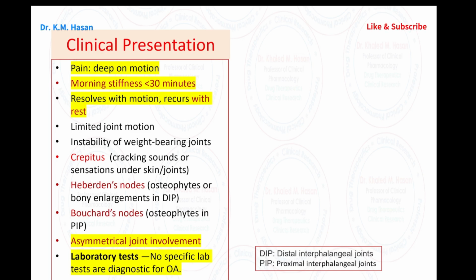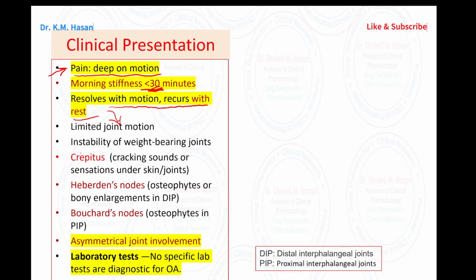Okay, the patient suffers from a clinical presentation here. What are the signs and symptoms for osteoarthritis? Pain occurs due to motion or movement. If you compare that with the rheumatoid arthritis patient, when the patient wakes up in the morning, they suffer from morning stiffness. Here, the pain comes from the movement, not from morning stiffness. In osteoarthritis it is less than 30 minutes, and in rheumatoid arthritis more than 30 minutes. This morning stiffness will resolve with motion and occurs at rest, and this will lead to limited joint motion.